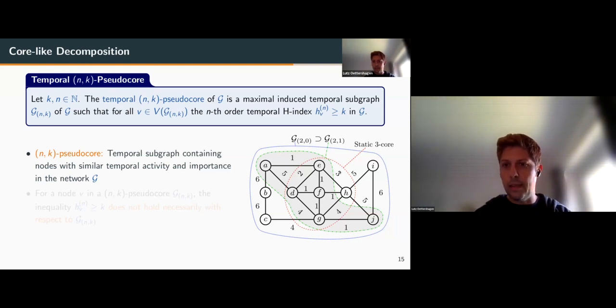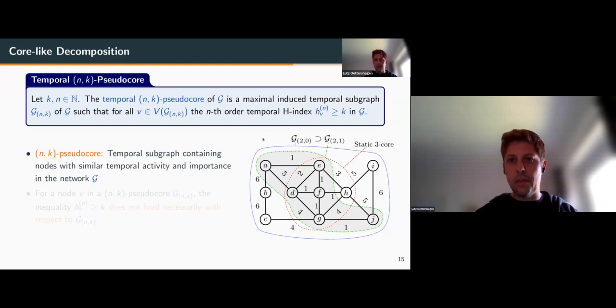So in red is still the static 3 core, and then we have two nk pseudocores. Both are for n equals 2, and for k equals 0, it obviously contains a complete graph because the H index is at least 0. And then for k equals 1, we have this gray background and the green line highlighting the set.